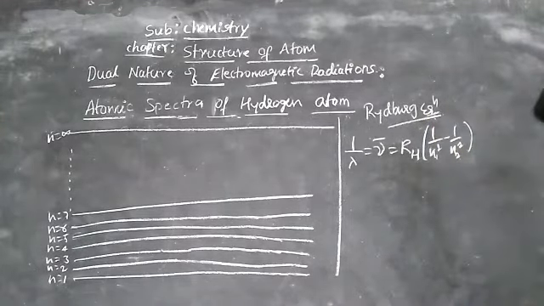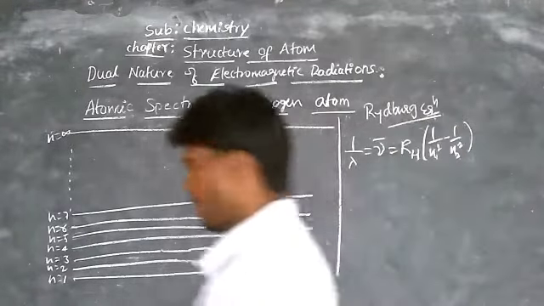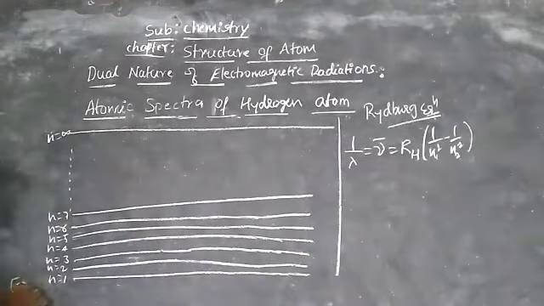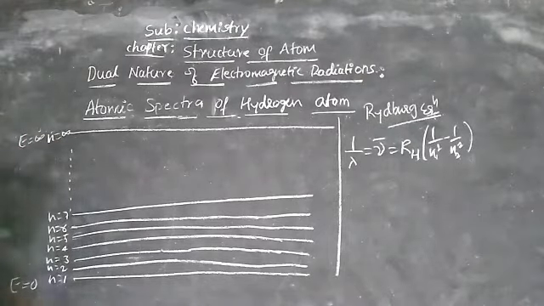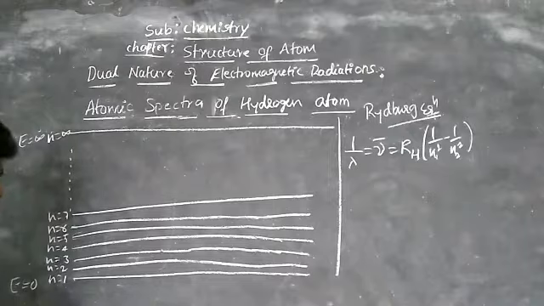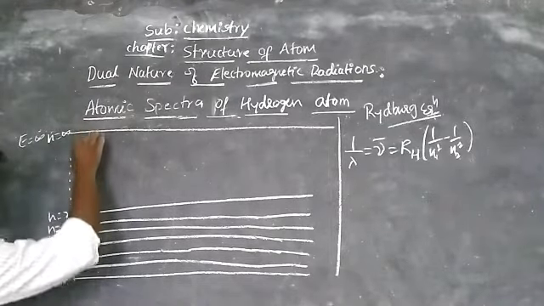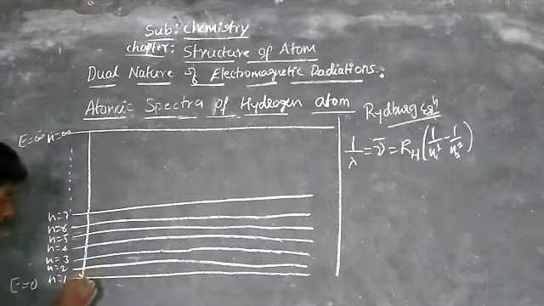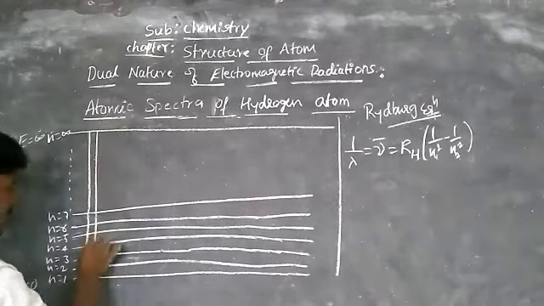Rydberg. So here n1 and n2 are the energy levels. For n1 the energy may be 0, and here E is equal to infinity. So energy increases for the lines. Now for the first series, the Lyman series, n1 is equal to 1. Here this is the Lyman series, where electrons jump from n equal to infinity to n1, and radiations are emitted.